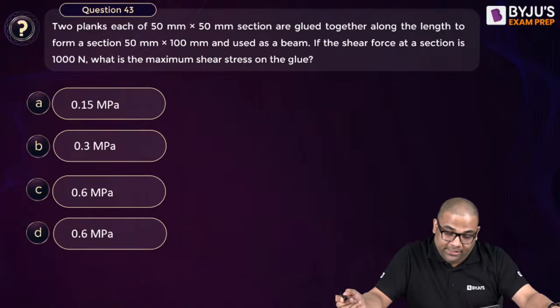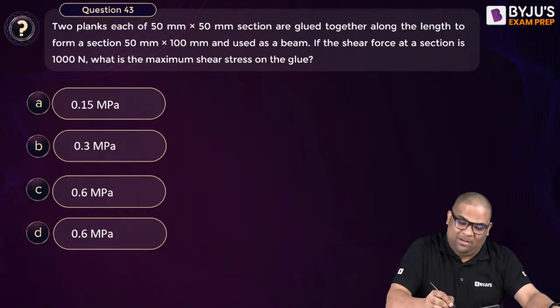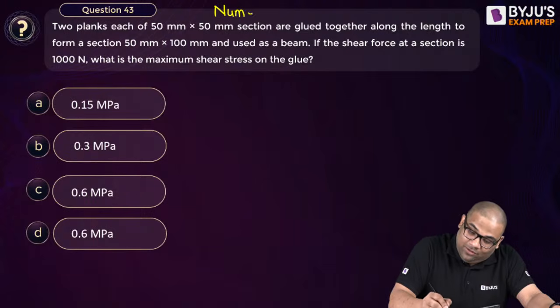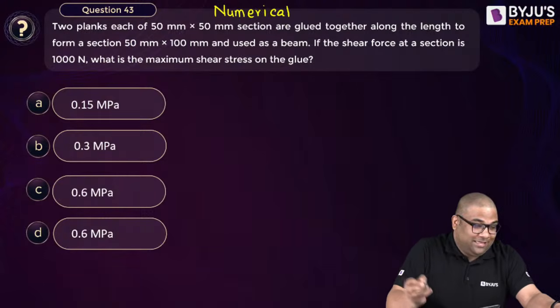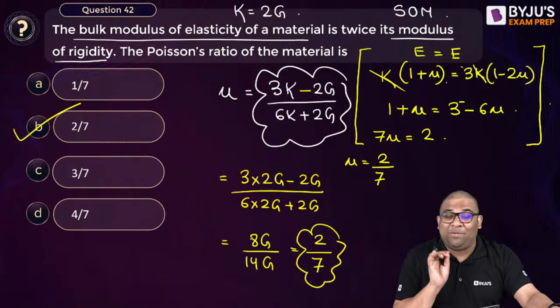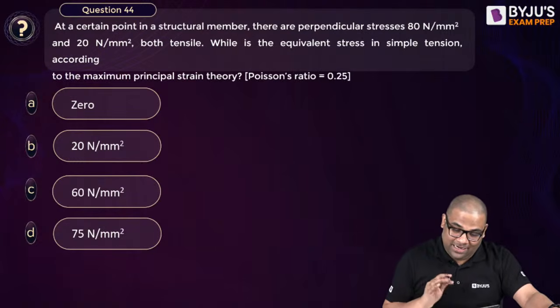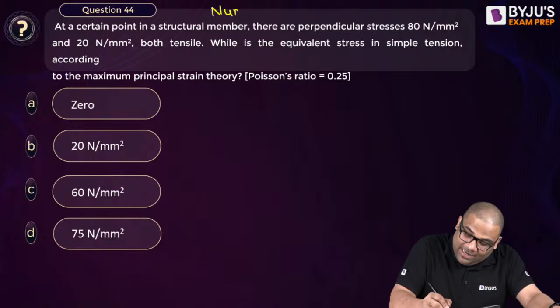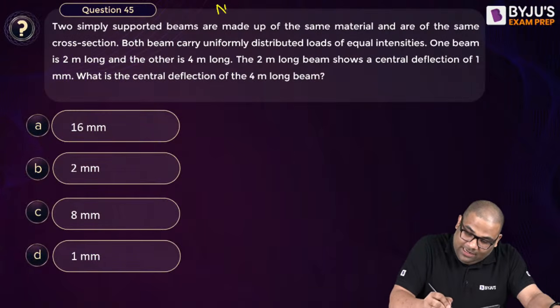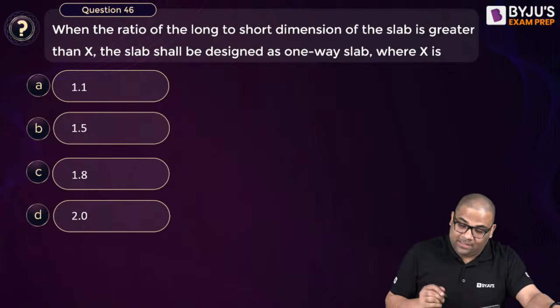Next question, 43rd question. Big numerical, later on. Numericals waste time. You see, this numerical also wasted some of our time, right? Yes or no? Numericals attend at the end. 43rd question, and again numerical will attend at the end. Big lengthy question, numericals attend at the end. Nothing matters. This is a small question.